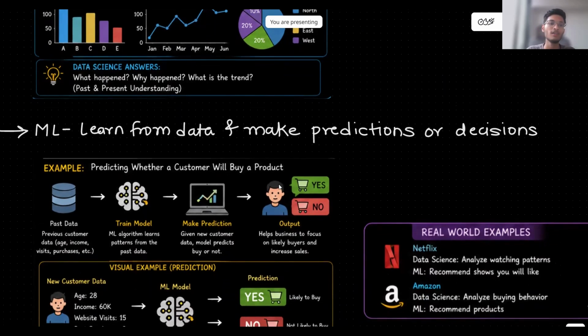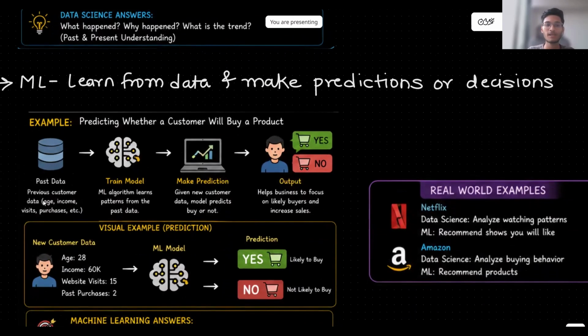So I have past data, previous customer data. I am predicting whether a customer will buy a product or not. So whatever past data I have, I will train a model on that. I will run a machine learning algorithm. That particular algorithm will learn the patterns from the past data. It will analyze the data, it will learn patterns, and from that particular model, we can make predictions. So given a new customer as an input, the model can predict whether the customer will buy a particular product or not.